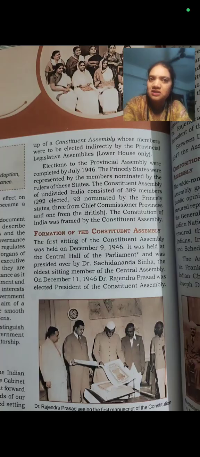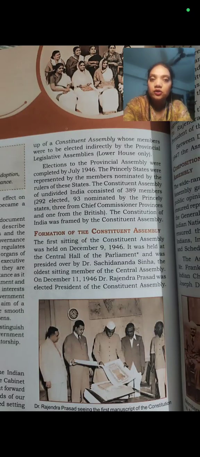What do you mean by princely states? Those states which were still ruled by the kings. Okay, and I must tell you that in 1946, there were 595 princely states in India. Okay, a huge number.